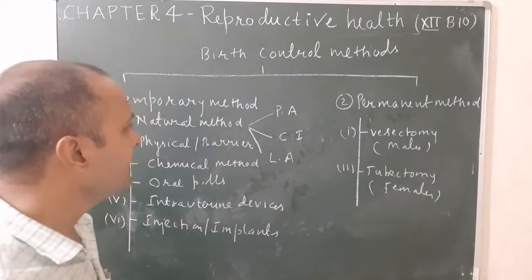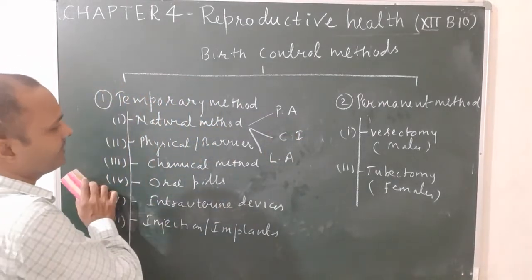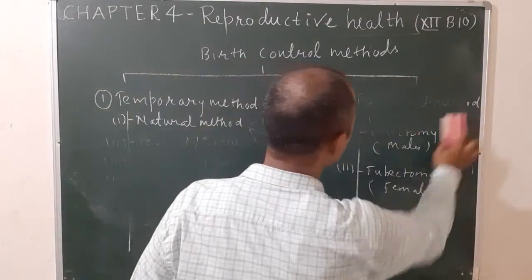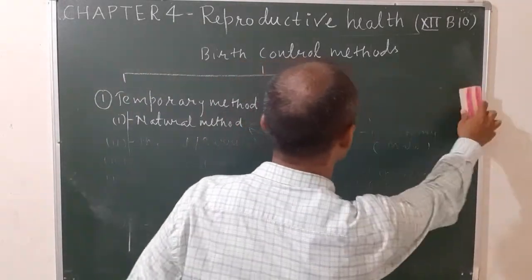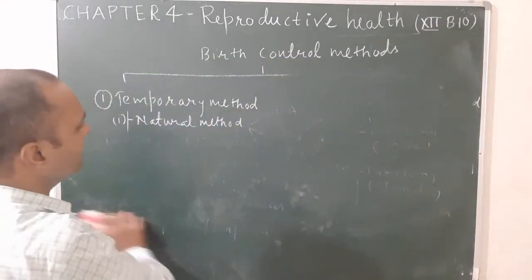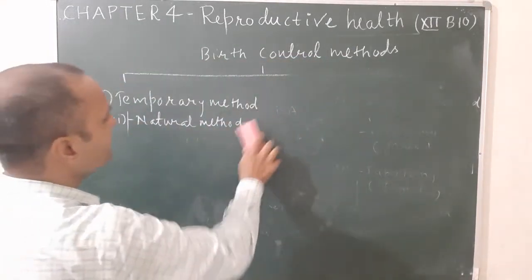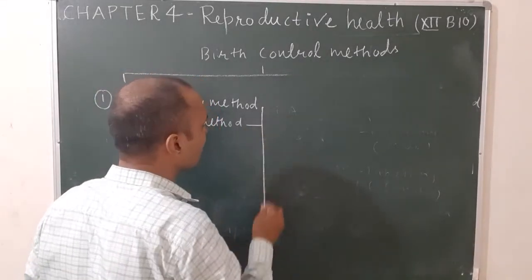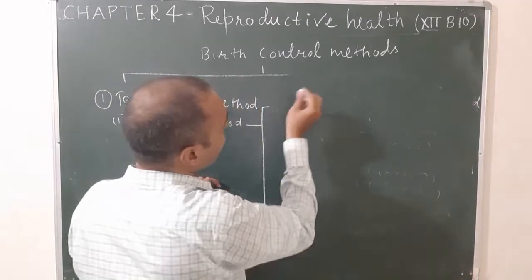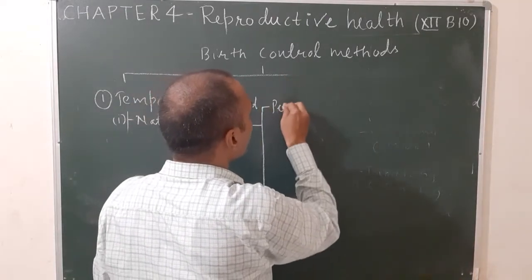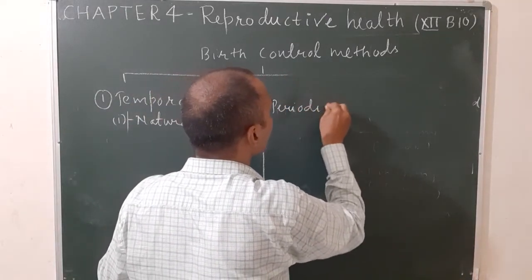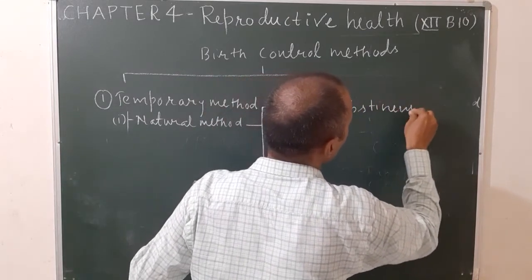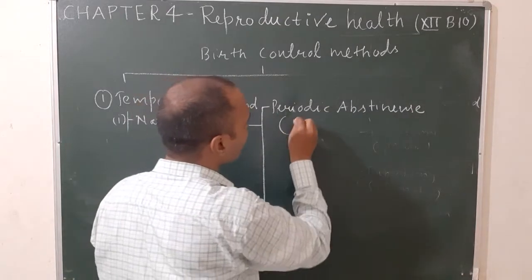So let us see the details of the natural method first. The natural method of birth control is the first type of temporary method of birth control. It is further classified into 3 types. First one is the periodic abstinence, also known as the rhythm method.